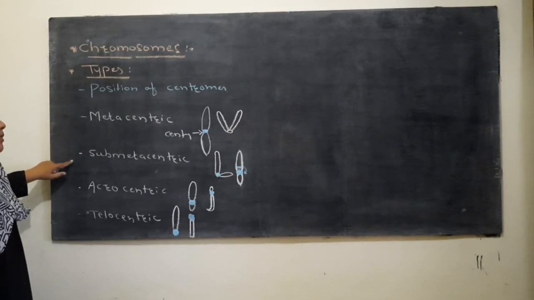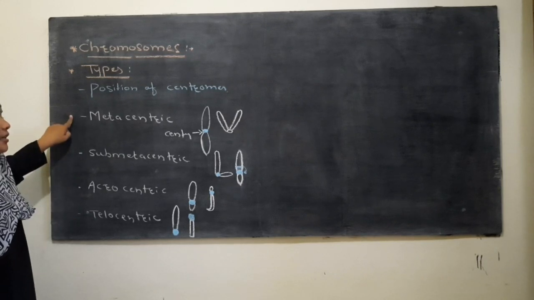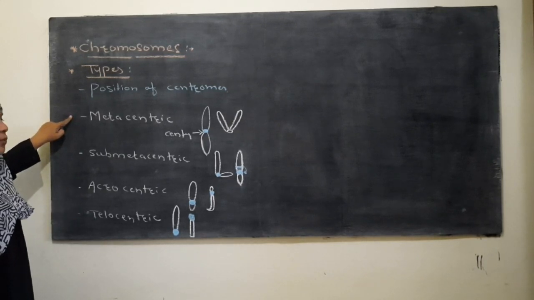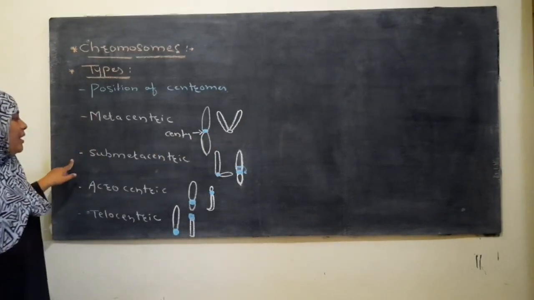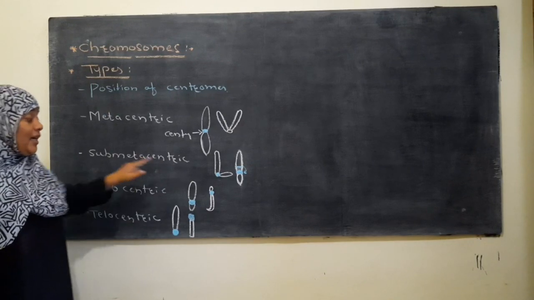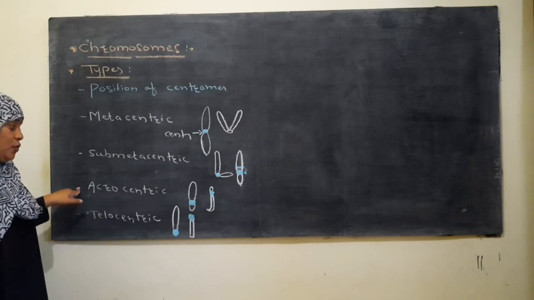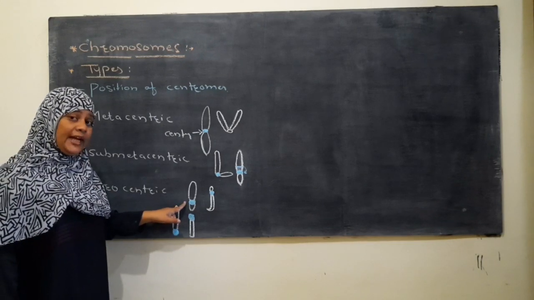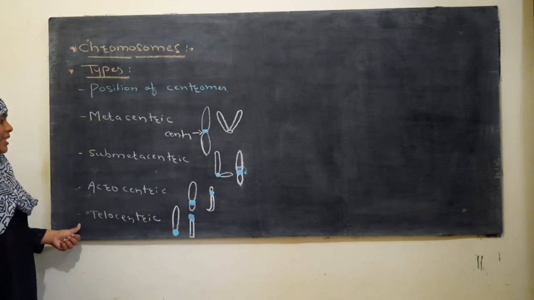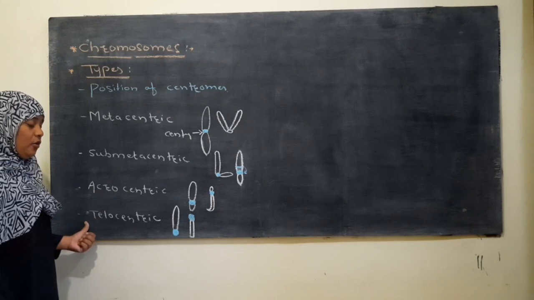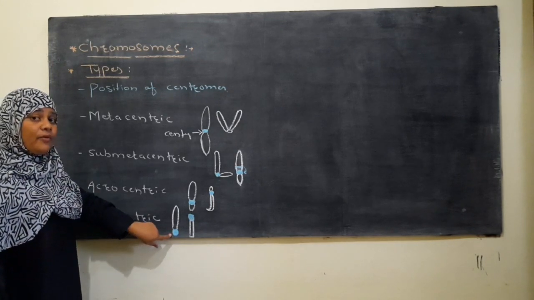metacentric chromosome, submetacentric chromosome, acrocentric, and telocentric. In metacentric chromosome, the centromere is situated at the center, and the chromosome appears V-shaped. In submetacentric chromosome, the centromere is situated near the center, and it gives an L-shape. In acrocentric chromosome, the centromere is situated near the end, and it gives a J-shaped structure. Whereas the last one, the telocentric chromosome, has the centromere situated at the telomere, at the tip of the chromosome.